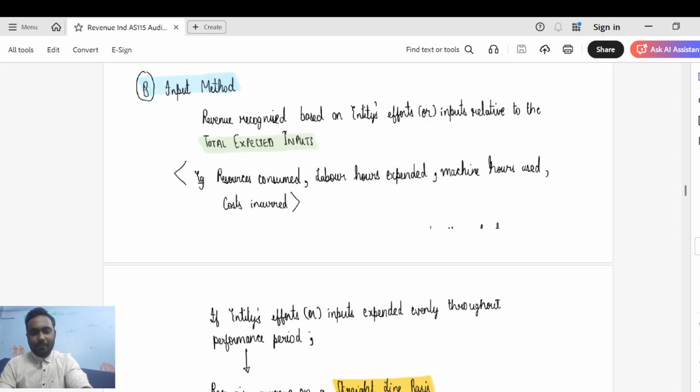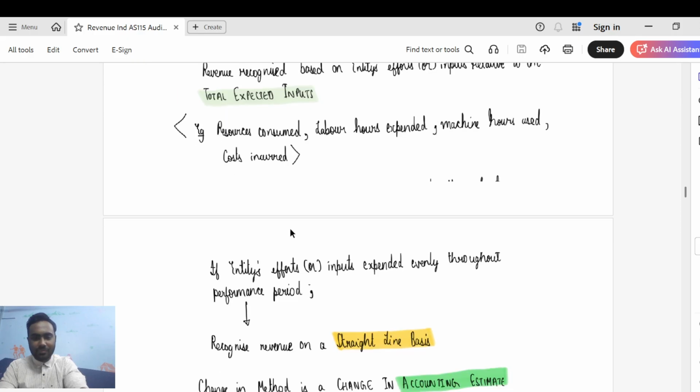Next, input method. This is really important for us. So revenue recognized based on entity's efforts or inputs relative to the total expected inputs. Example, resources consumed, labor hours expended, machine hours used, cost incurred. So in our case, the labor hours would be the input which we would be looking at right now. Because in an audit firm, there is a concept called charge out rate, which we will be discussing, basis which the percentage of completion is arrived at. I hope that is clear.